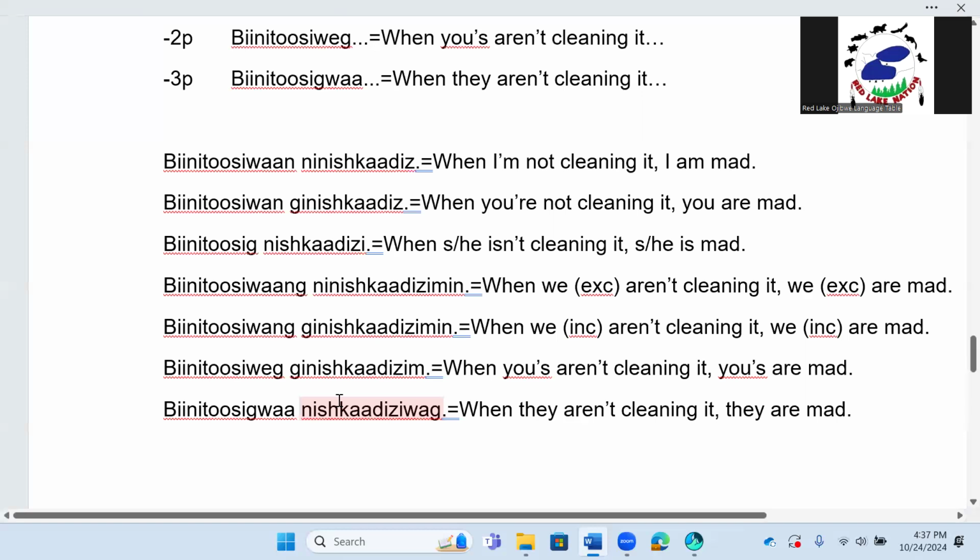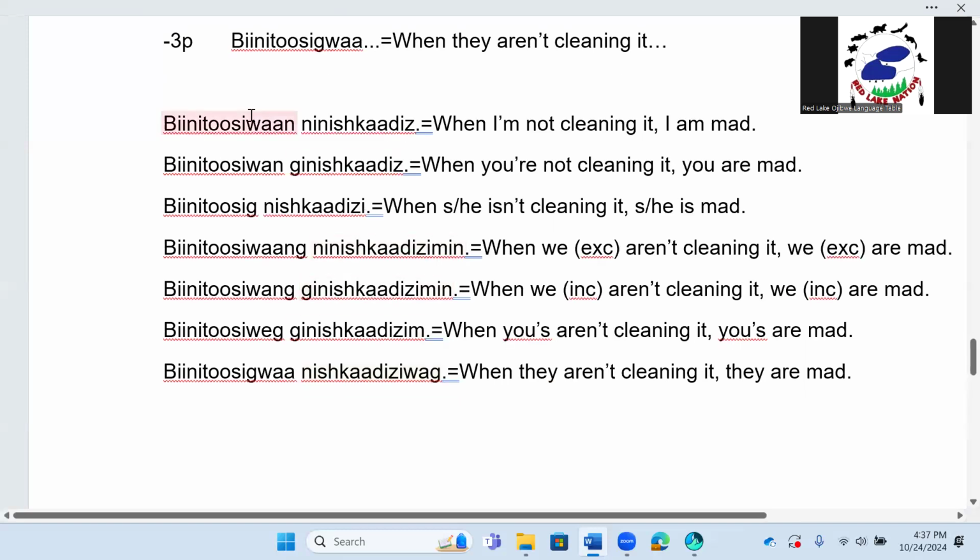Next, here are our examples that we used. Binetusiwan ninishkades. When I'm not cleaning it, I am mad. Kind of a crazy sentence, but that's our example. Binetusiwan ninishkades.